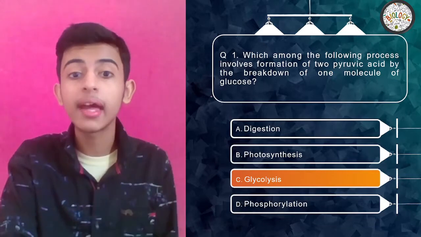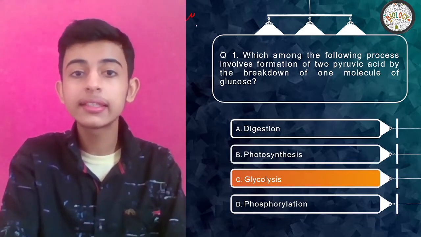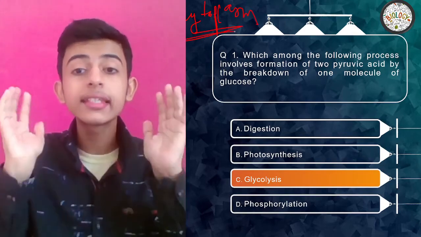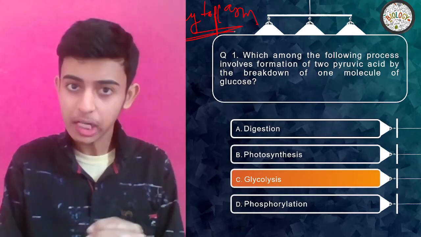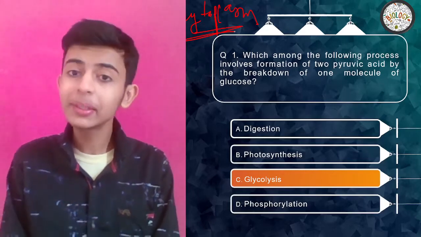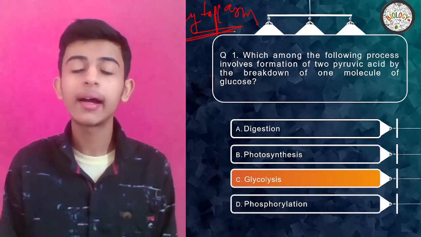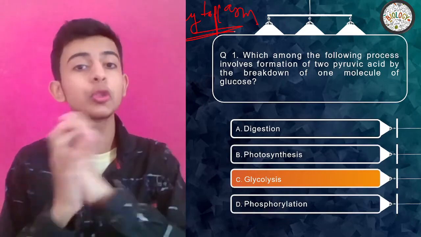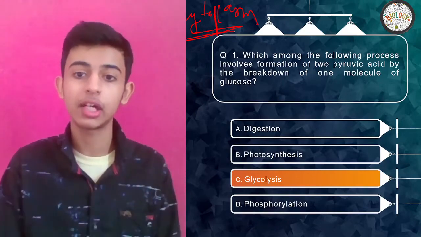And this happens where? Who's going to tell me? This happens in the cytoplasm. This is an MCQ, so please note it down. In the cytoplasm of the cell, and this is common to every organism, whether I talk about aerobic respiration or anaerobic or any of them. In the cytoplasm, glycolysis will take place. Glucose to pyruvate, glycolysis, compulsory in cytoplasm.